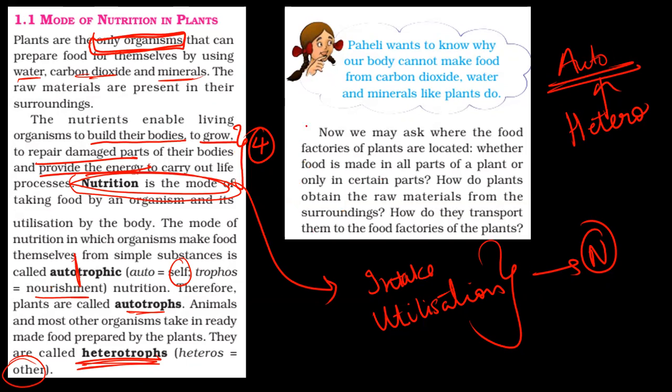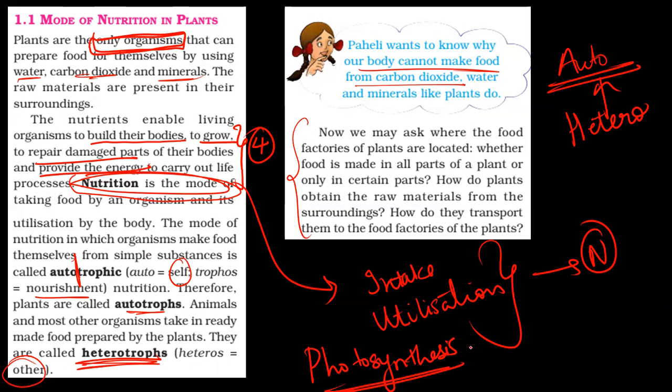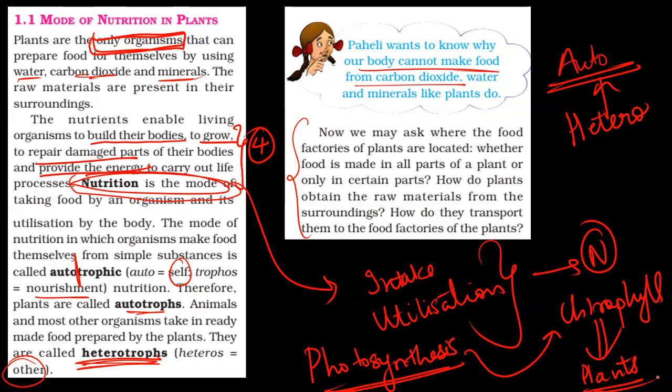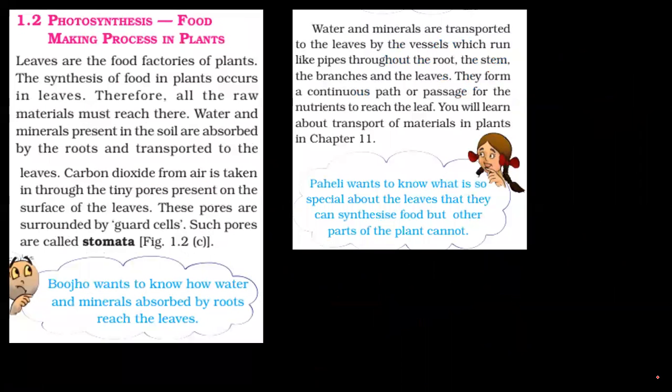Now, there are so many questions here which we will slowly answer. This is a good question: why can't our body make food? Because we cannot perform photosynthesis. The process by which we get our food is photosynthesis, directly or indirectly. It is only done by chlorophyll containing organisms, that is plants. So that is why we cannot make our own food. We are dependent on these chlorophyll containing organisms, or plants.